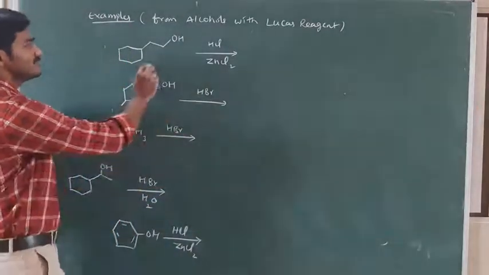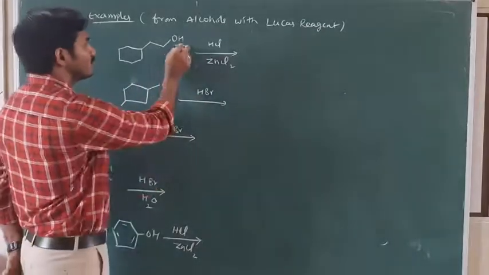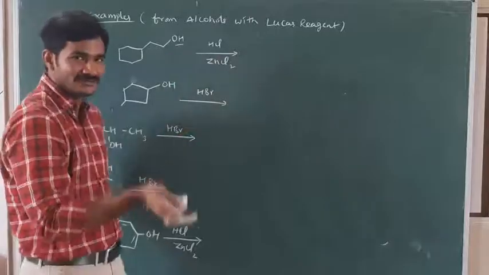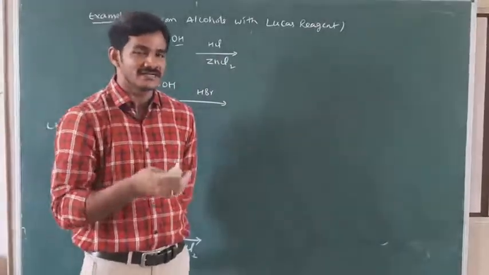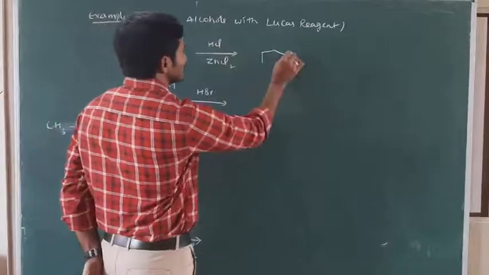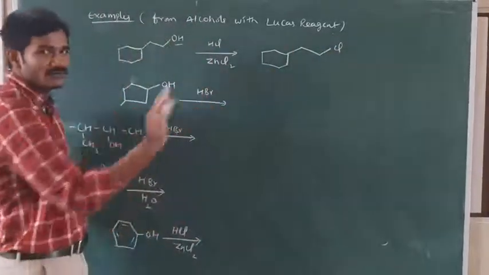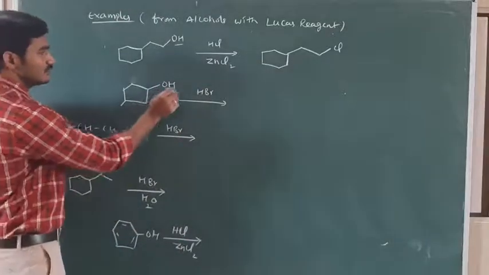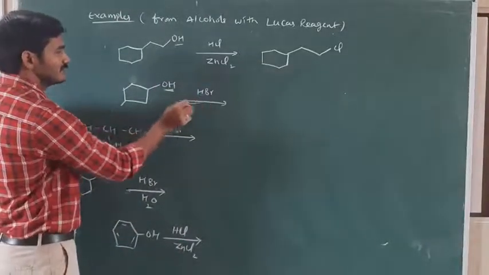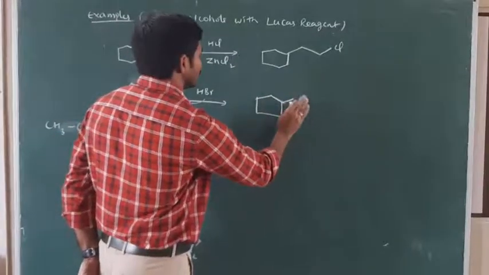You see, this is an alcohol with Lucas reagent. So what we need to do? The OH group. I am not writing the mechanism again; I already wrote the mechanism with the primary, secondary, and tertiary alcohols. So the product I get here: OH can be replaced with Cl, and the byproduct is water. Here also OH can be replaced with Br. The product is Br.